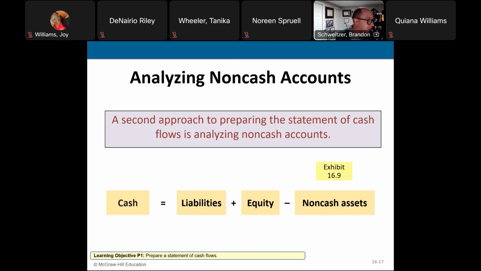It's just basically a way of working backward, right? Solve for X. How do I solve for X? I have to move all the other stuff on the other side of the equal sign, right? That's basically what we did here. Liabilities plus equity minus the non-cash assets. They'll tell us what our cash balance is. That's a way of analyzing our non-cash accounts.